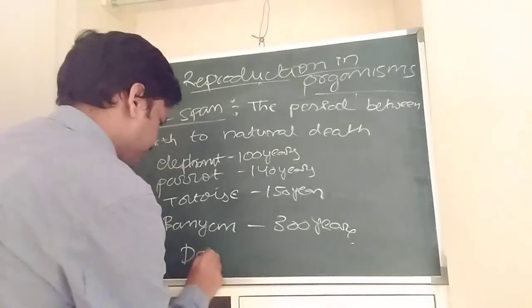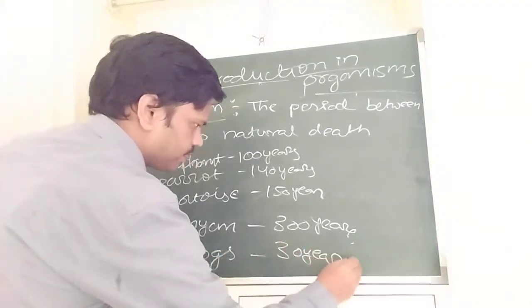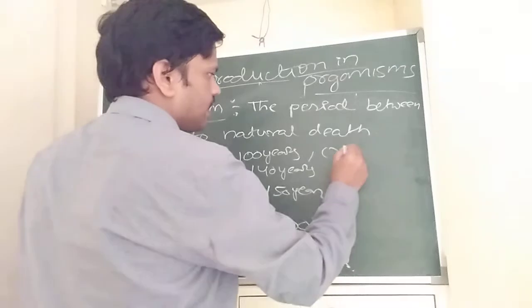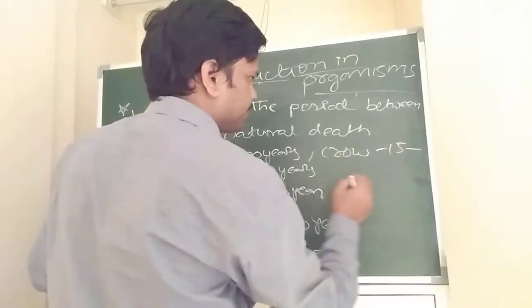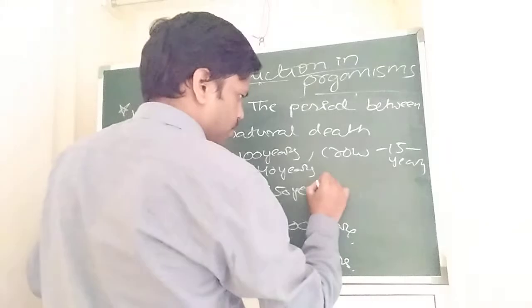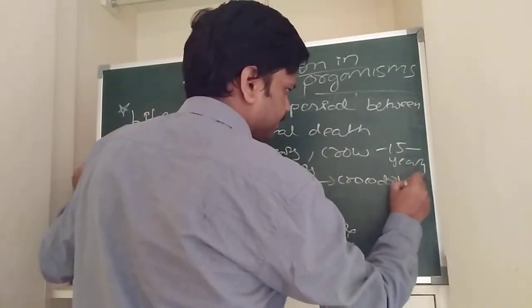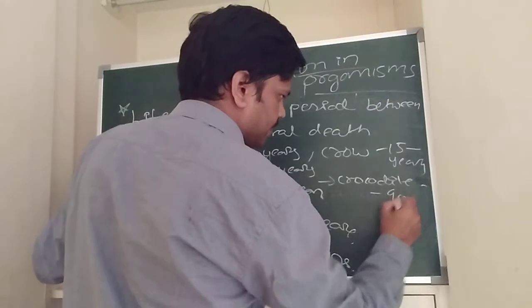The dogs, up to 30 years. Okay, the crow is around 15 years. Okay, the crocodile is around 120 years. Crocodile, okay, up to 90 years.